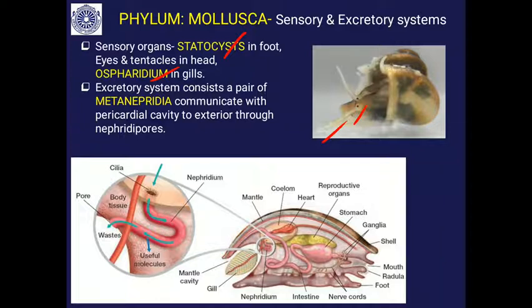What about the excretory organs? In excretory organs, you will find the metanephridia. It is located in the pericardium, where you can see the ciliated organ which absorbs nitrogenous waste and releases it into the exhalant siphon, through the nephridiopore. So, this is called metanephridia. You will find it in the case of phylum Mollusca.